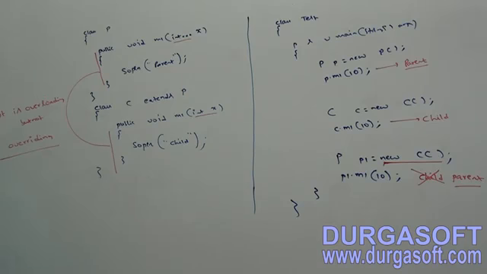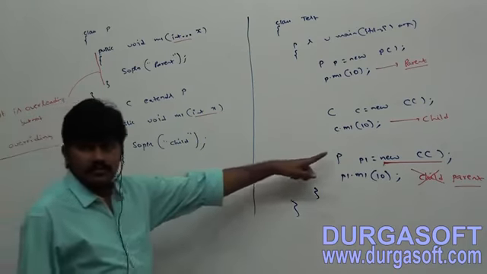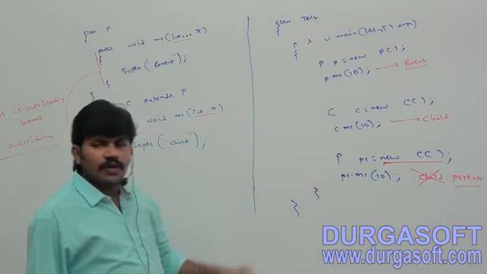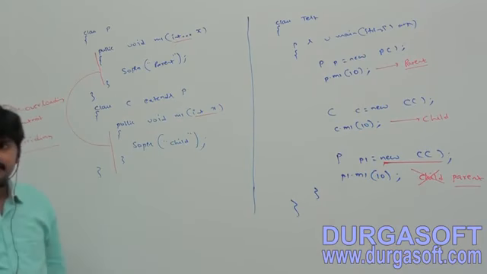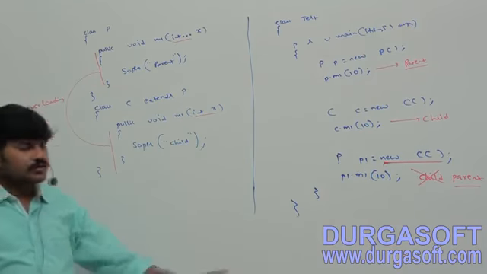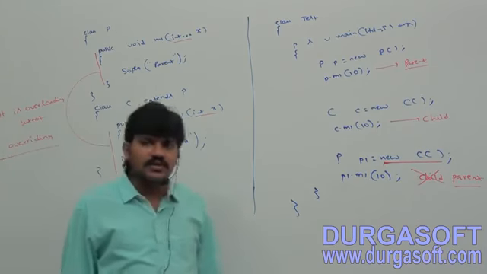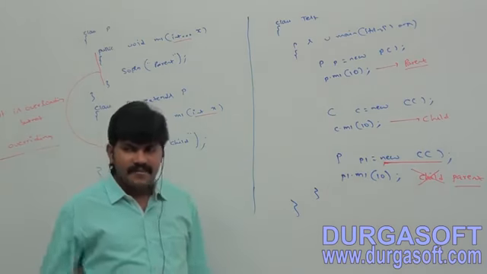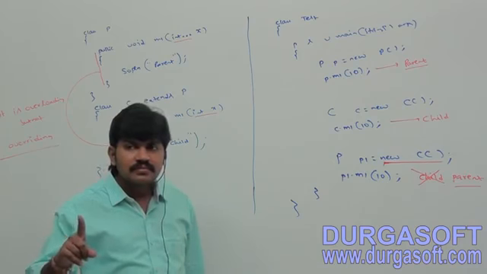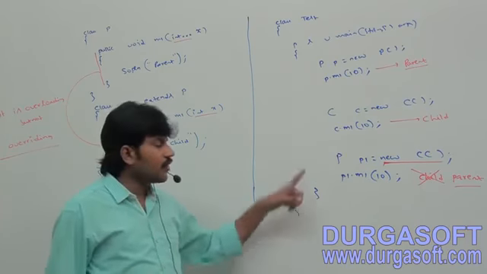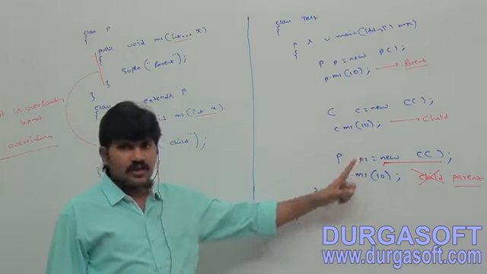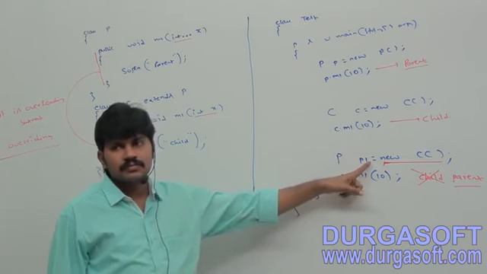Correct. In this case, is it overloading or overriding? Overloading. So in overloading, method resolution is always taken care of by the compiler based on reference type. Here which reference am I using?